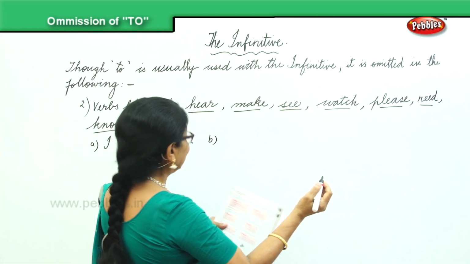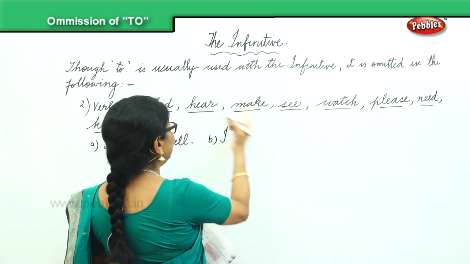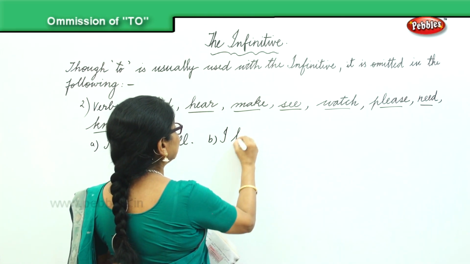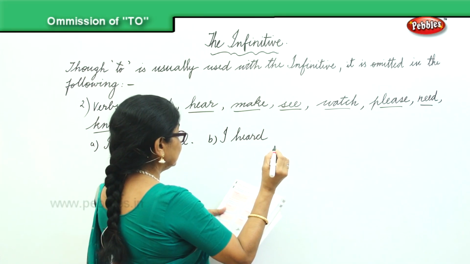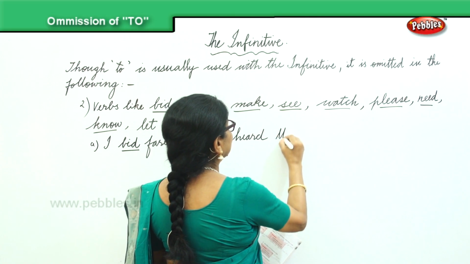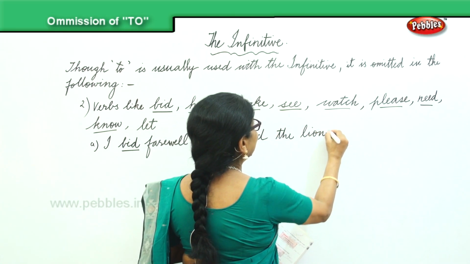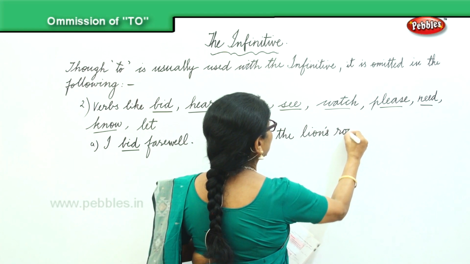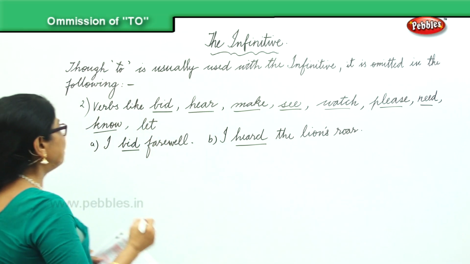Then you can also say, I heard. I heard the children play. I heard the lion roar. I heard the lions roar. Heard, hear.